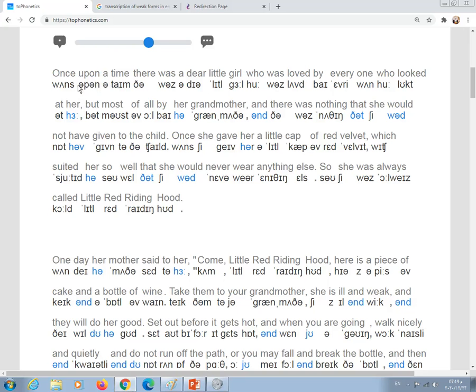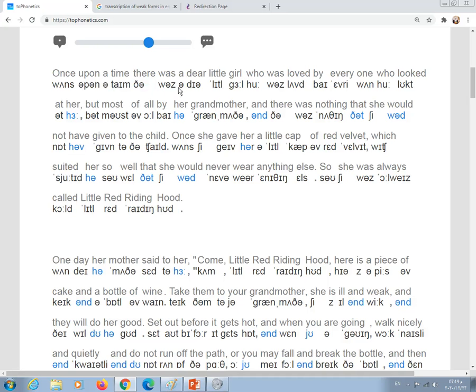So here we have two weak forms in a row. What about upon and a? Once upon a time, there, which is also a weak word, a weak form, because it's an adverb. Okay, there was. Look at was. Okay, there was.